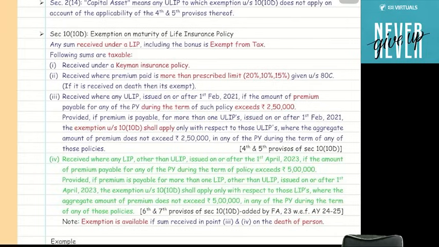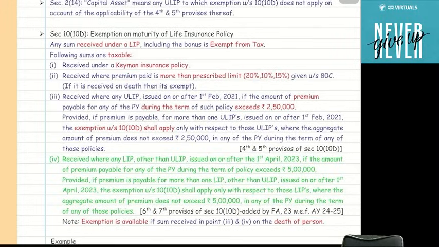So total is 5 lakh, but each individual ULIP premium is less than 2,50,000, while in aggregate it is more than 2,50,000. Then I can claim the exemption on 2 ULIPs, because 1 lakh and 1 lakh total 2 lakh. On these 2 ULIPs I can claim the exemption, but the remaining 3 ULIPs are going to be taxable.